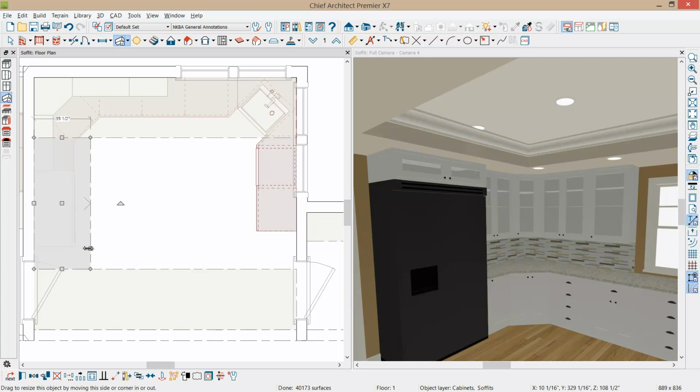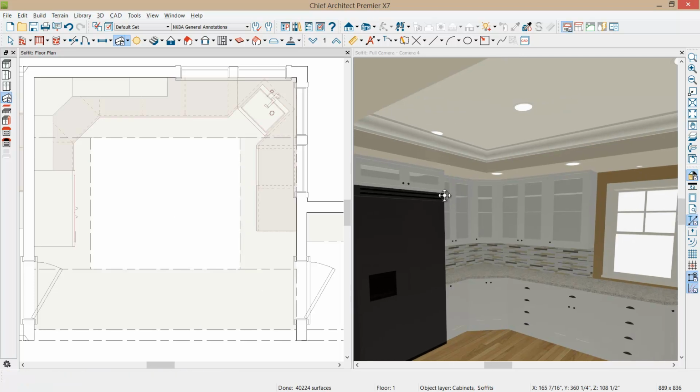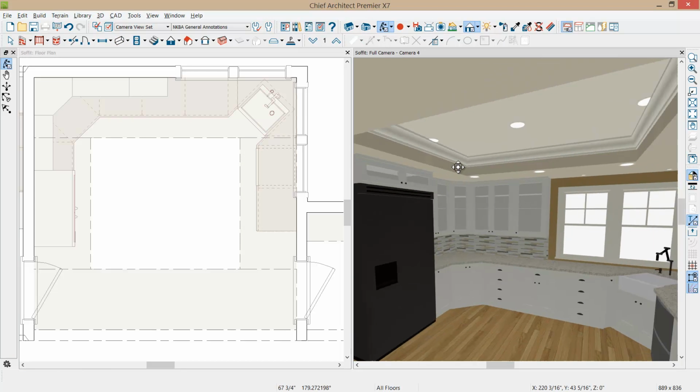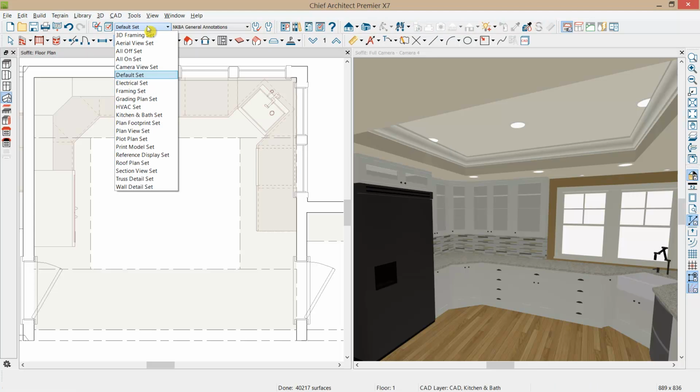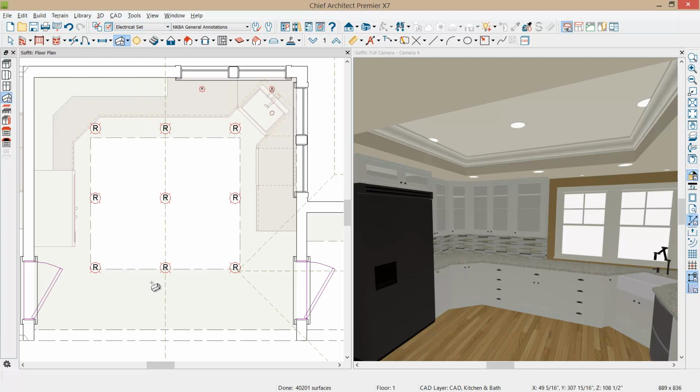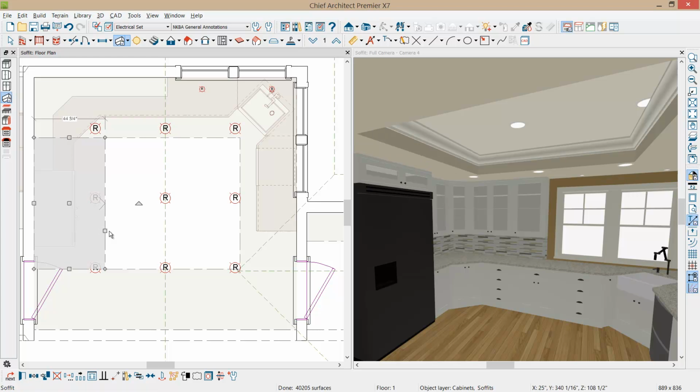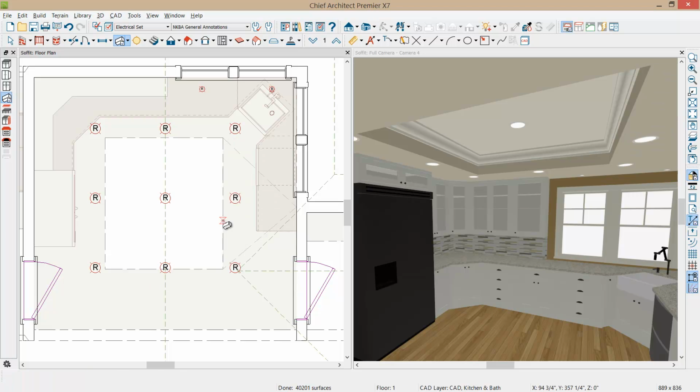So if I wanted to copy this soffit to the other room, I would actually use the copy tool in the edit menu, select copy, reflect that around the center of the room, and place that soffit on the other side. And I notice that obviously I have my light positions, and I would have to move that in my electrical plan, which if I change my layer set to the electrical set, I can actually see where those lights are. And what I might do is just adjust that soffit so that it includes those lights inside of it, and then you'll see the lights come through.